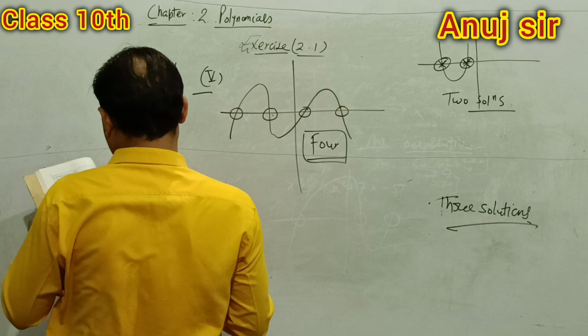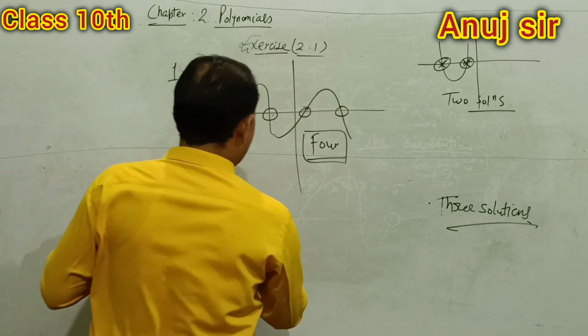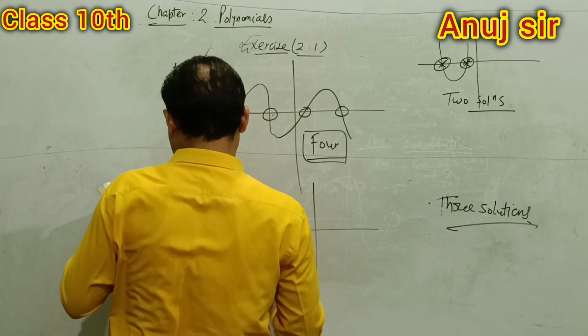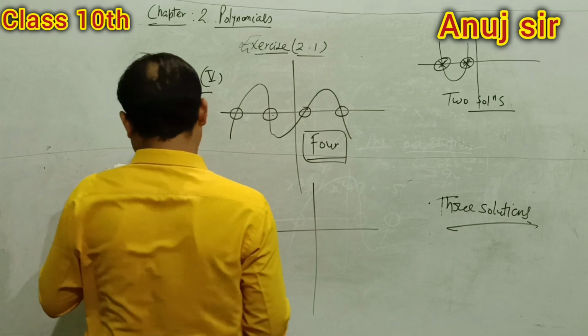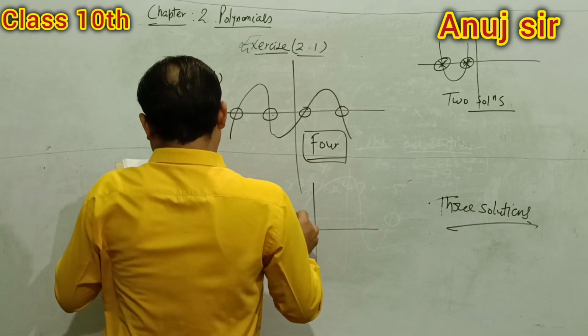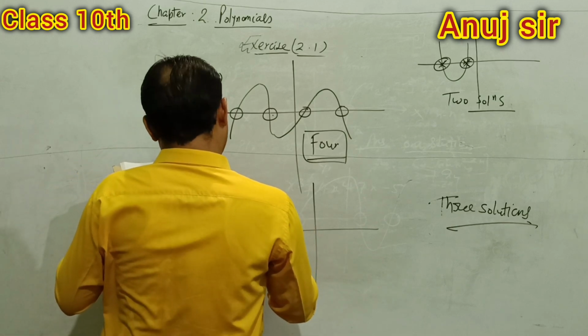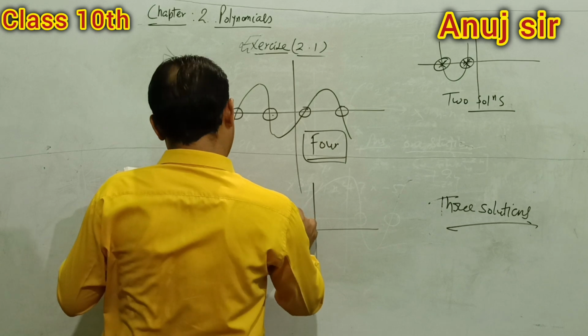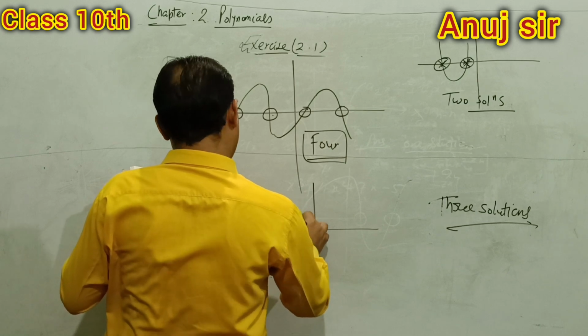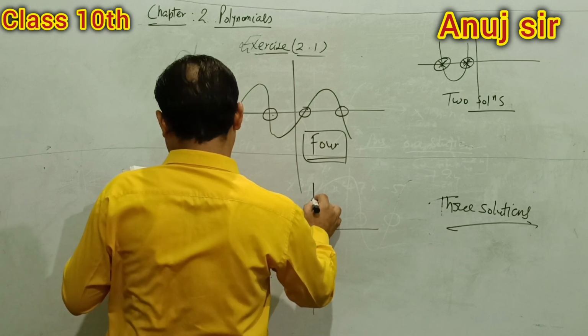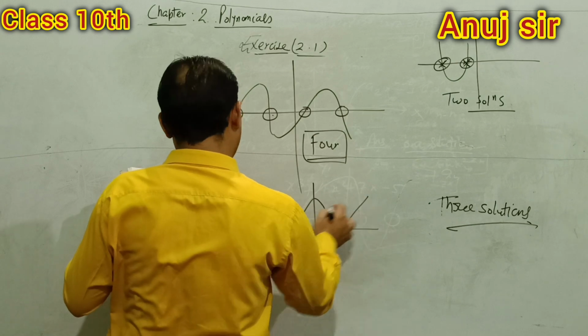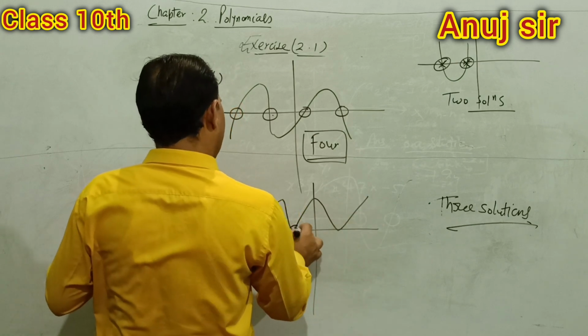Next question, 6. This is the figure described in the book, and I am making it on the board: 1, 2, 3. 1 point, 2 point, 3 point.